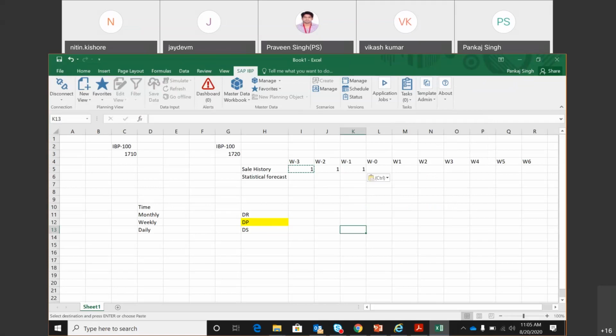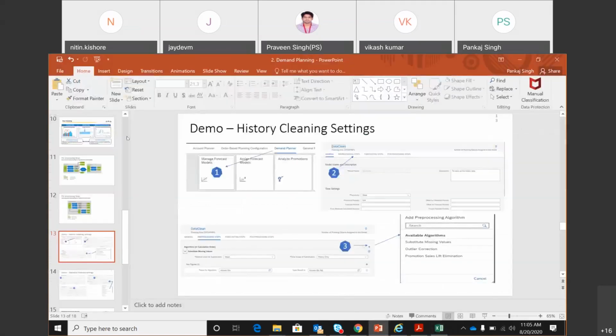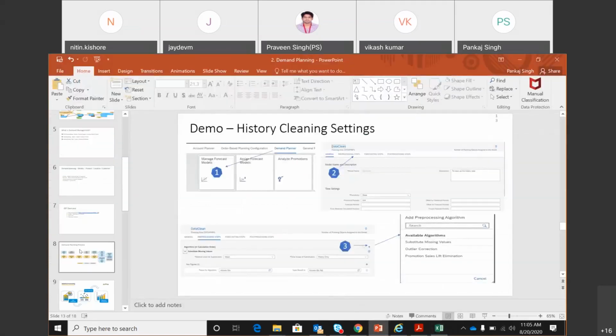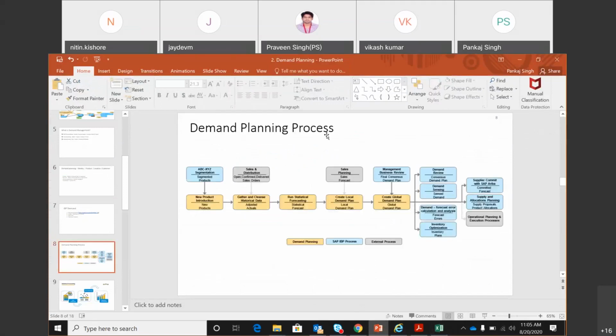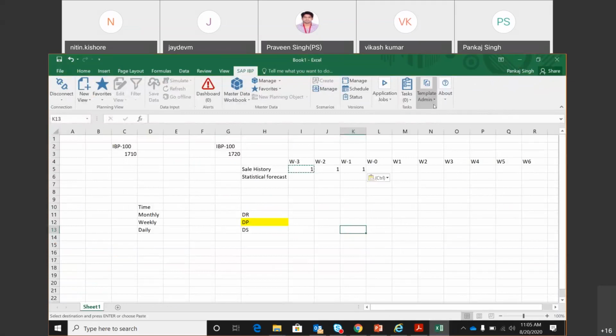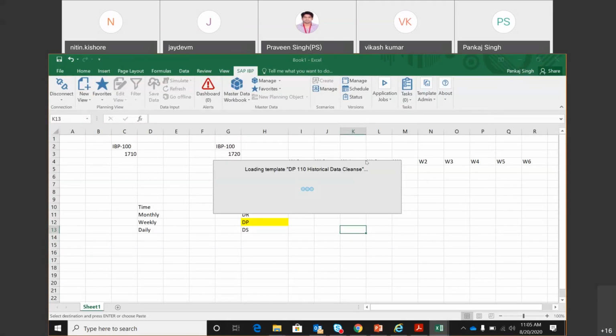So you can now understand how SAP has first defined the demand planning process steps. So the demand planning process has 4 steps, and all these 4 steps are being enabled in these standard delivered templates. So let me load the first one, and we will see what it means to do the history cleansing there.